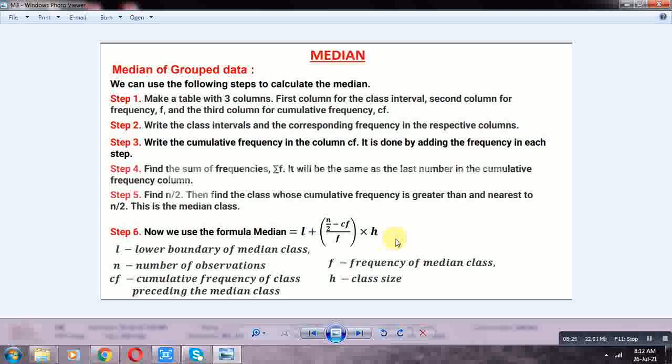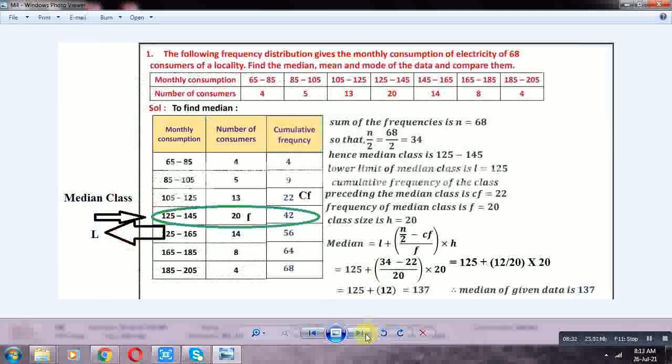Next example, 14.3, first problem. The following frequency distribution gives the monthly consumption of electricity of 68 consumers of a locality.